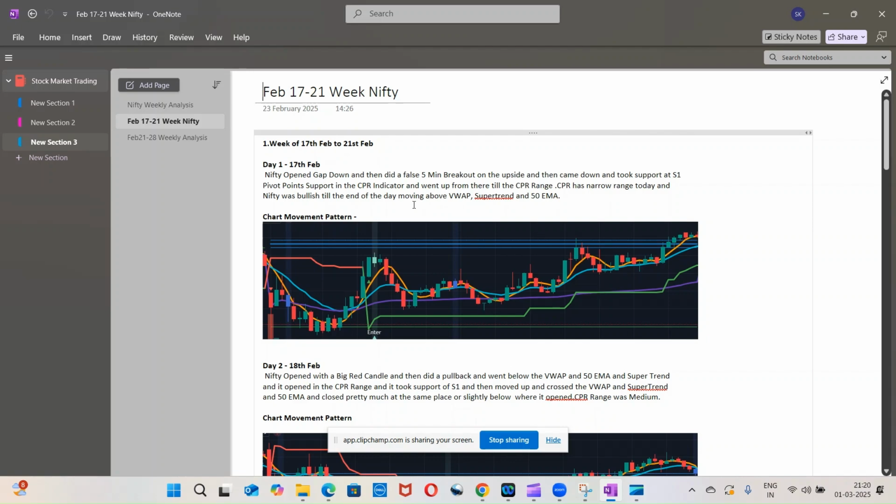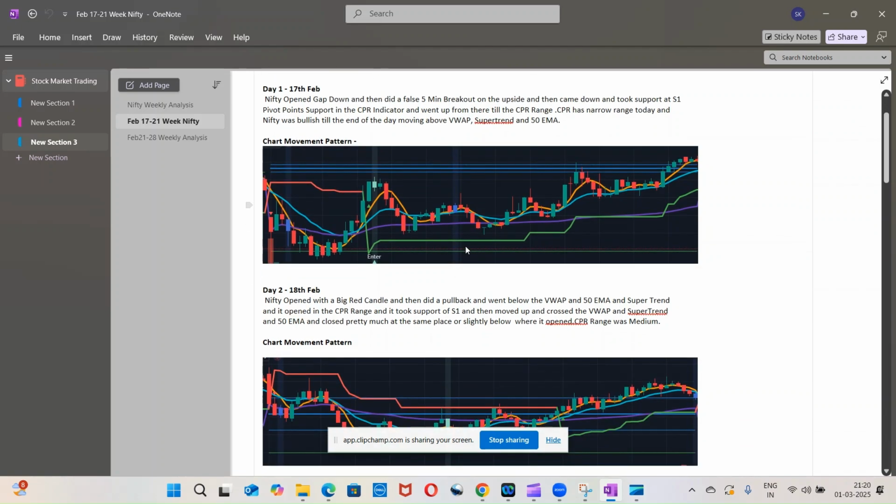Coming to the week of Feb 17th to 21st. On day one, 17th of February, if you see this chart, this is the chart movement pattern of Nifty. It opened gap down, and it did a false 5 minute breakout to the top. And then it came down.